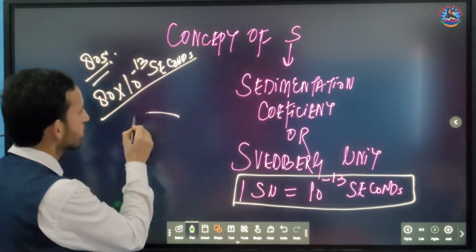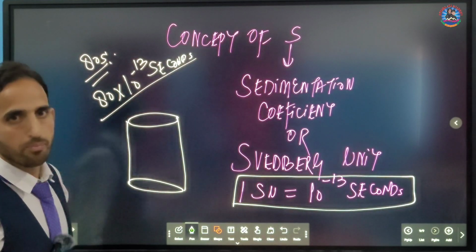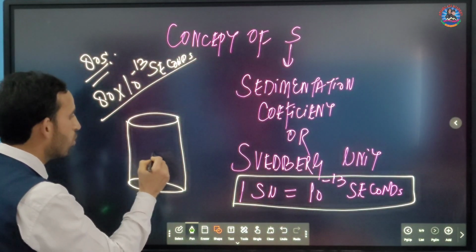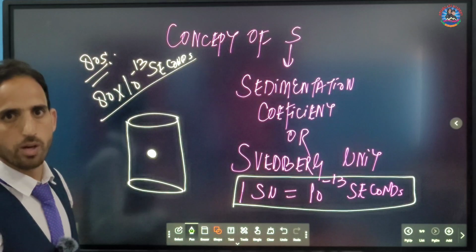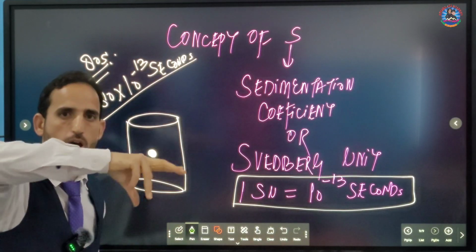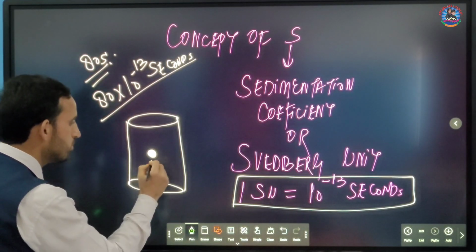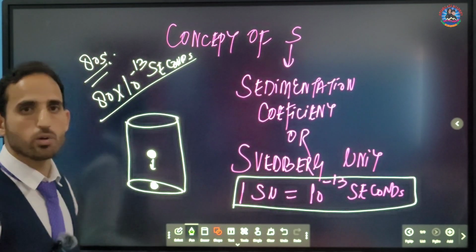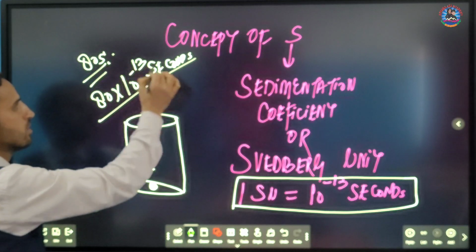For example, I have this centrifuge tube. Now I have to perform the sedimentation of these ribosomes. I will place this 80S ribosome here into this centrifuge tube. Now I will switch on the machine. The tubes will revolve, they will undergo centrifugation, and a time will come when this 80S ribosome will settle down at the bottom. Now we have to see when it will undergo sedimentation. So the time will be 80 into 10 raised to power minus 13 seconds.